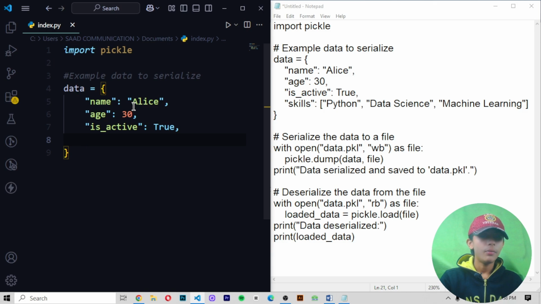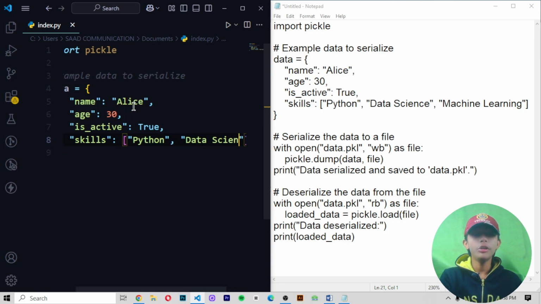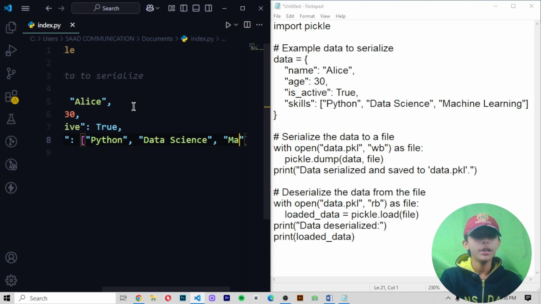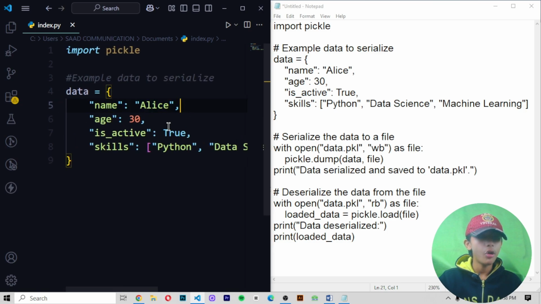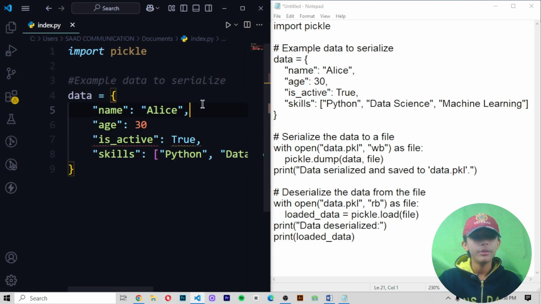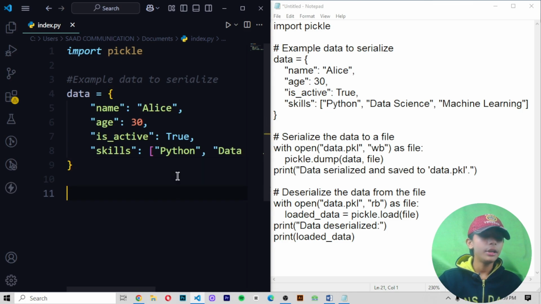Okay, now define skills. In skills you write your own skills, like I am writing Python, data science. In 2025 you must know these skills, because in the future they will help you. Okay, so you are thinking why I'm writing a comma here. Because if you do not write commas, it will give you an error. Here you can see it. Now when I write a comma, it will not give me the error.